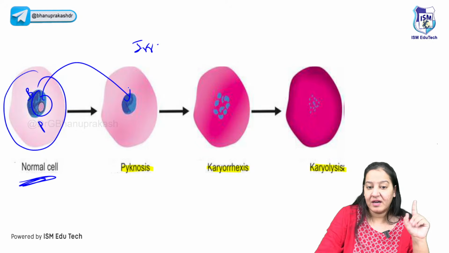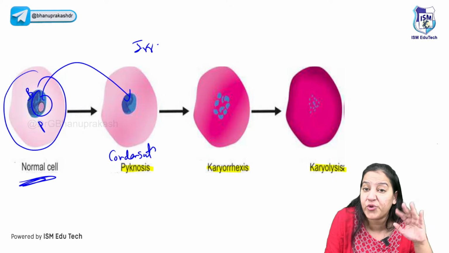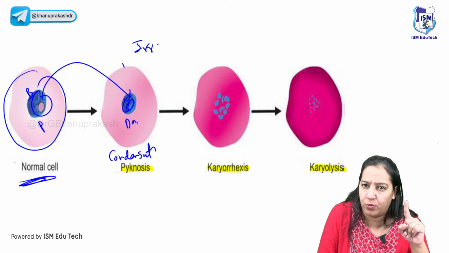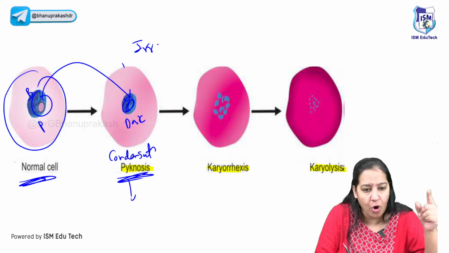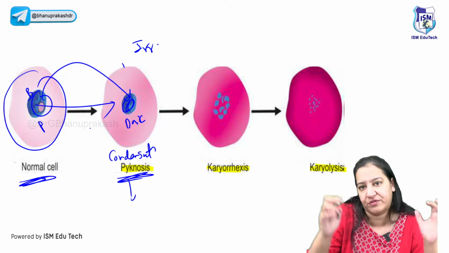So in irreversible injury, three things happen one by one. First, condensation of the nucleus. Condensation or shrinkage of the nucleus. So the nucleus becomes more blue, dark blue. It is known as pycnosis. Pycnosis means dark, more dark. As compared to normal, it's more dark. It is condensation of the nucleus or shrinkage of the nucleus.